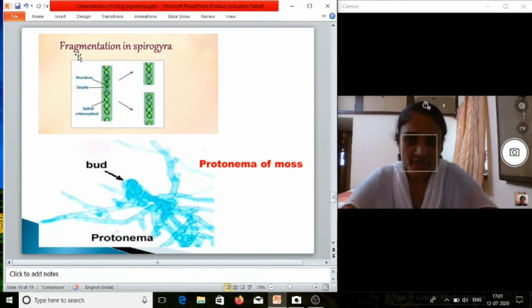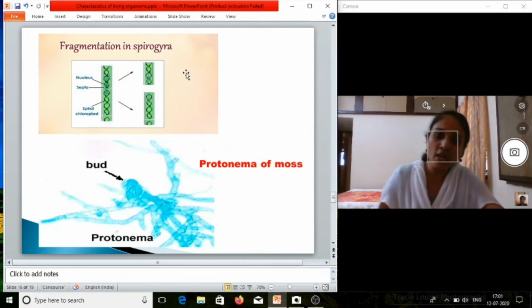Here it is written fragmentation in Spirogyra, and Spirogyra is one type of algae. You can see it's a filamentous algae. Due to some reason, if this algae is broken down into pieces, here you can see it is broken down into two pieces, then each piece will form new algae.